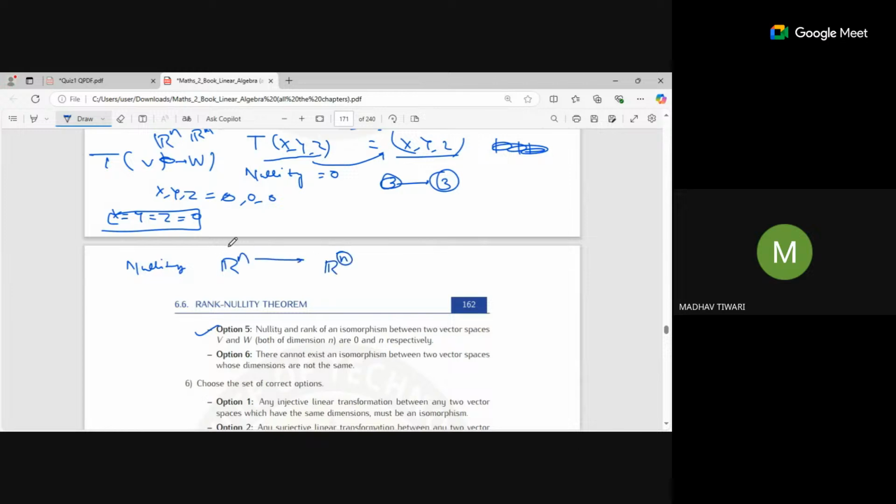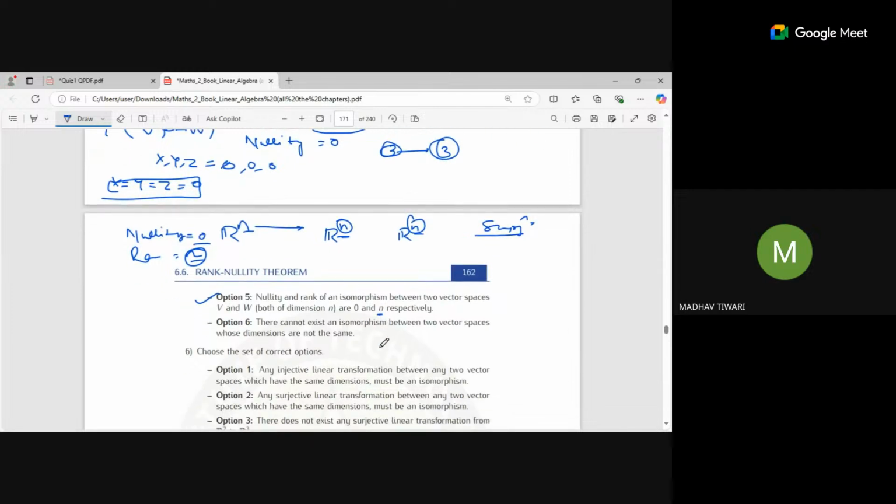So in that case, nullity should be 0. We can't lose any dimension because we want all the dimensions in our range space. And if range space has n dimension and codomain is also having n, you can see it is also surjective, onto. And in that case, if nullity is 0, what will be the rank? Rank will be n.